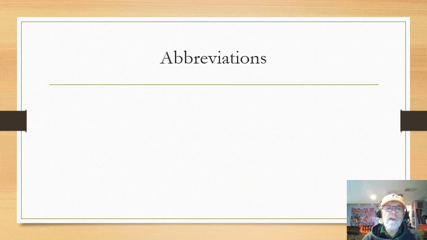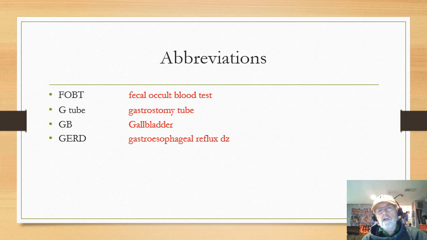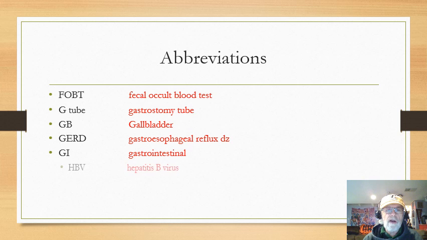Okay, ERCP, don't worry about that. Let's see a couple more. Don't worry about fecal. G-tube, I wouldn't worry about that. GB, definitely. I know GB means gallbladder. Shouldn't take a rocket scientist to put that one together. GERD, no GERD, no GERD. I mean, yes, know, K-N-O-W, GERD, not N-O. I would definitely know that one. We talked about that a lot before. GI, that's a given. You should know that already.